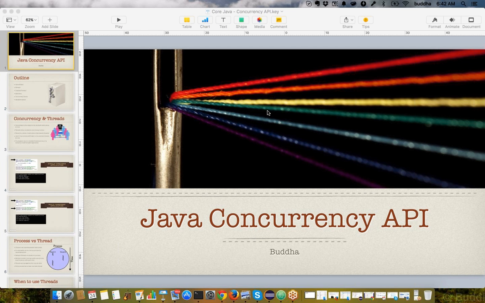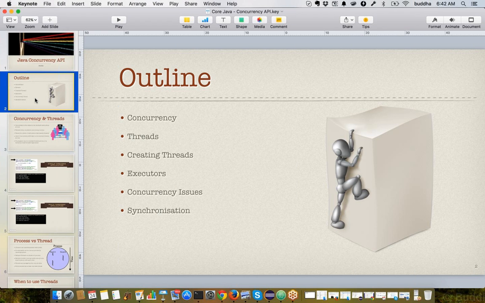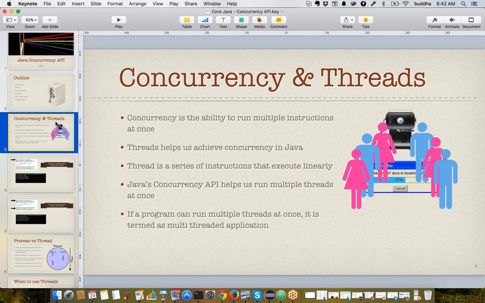So what is the Java concurrency API? In this session we'll be learning about what threads are, what concurrency is, how we can create threads, what executors are, what the various issues are that we see, and how we synchronize. So let's just quickly go through what concurrency is.